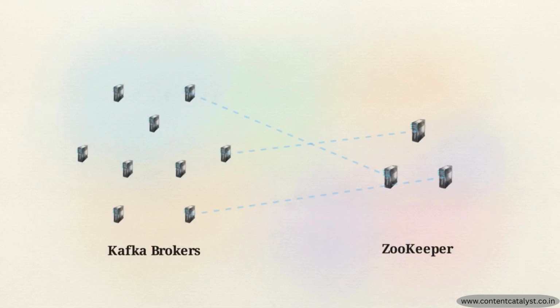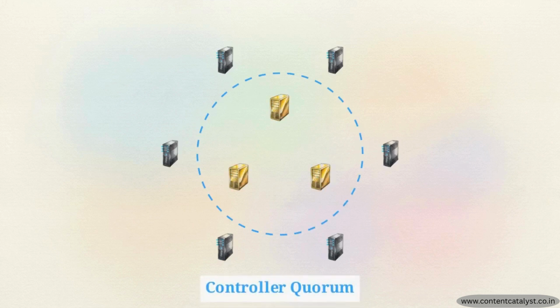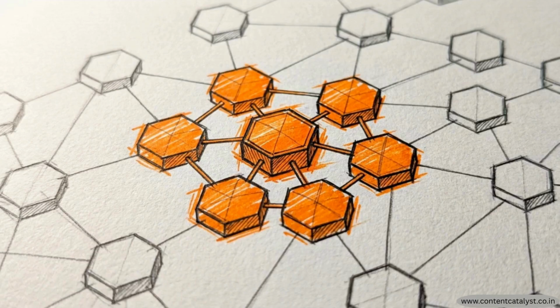KRaft mode simplifies this architecture by removing the external dependency, leaving only the unified Kafka brokers. Without Zookeeper acting as the arbiter, Kafka must manage its own control plane internally. To achieve this, it designates a specific subset of its brokers to form the controller quorum. This quorum handles all the metadata and synchronization tasks that were previously offloaded to the external system.